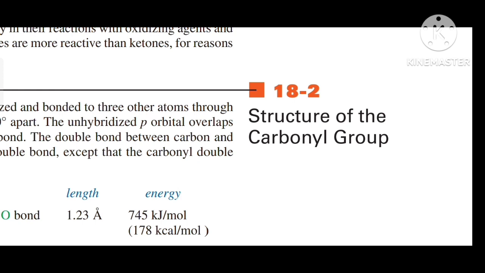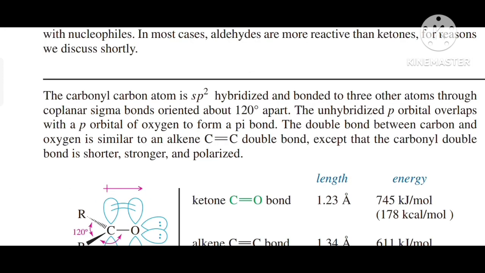So in this next slide I am going to read the structure of the carbonyl group, and I am going to read the complete paragraph regarding it. So we will start the topic. The carbonyl carbon atom is sp2 hybridized and bonded to three other atoms through coplanar sigma bonds oriented 120 degrees apart.